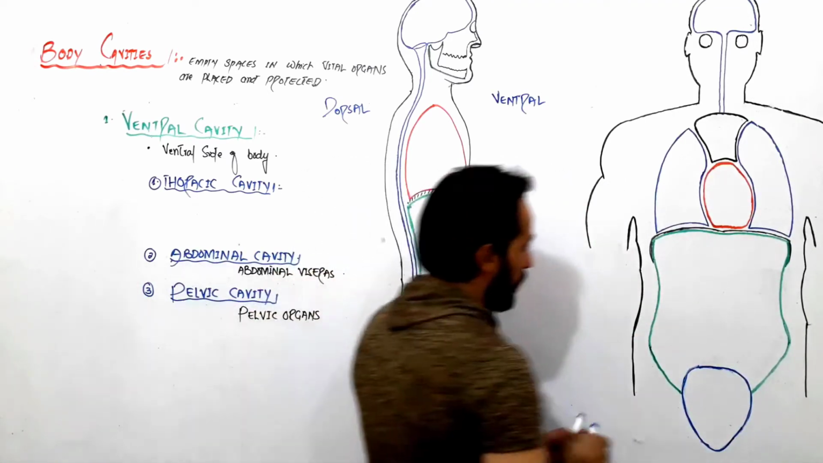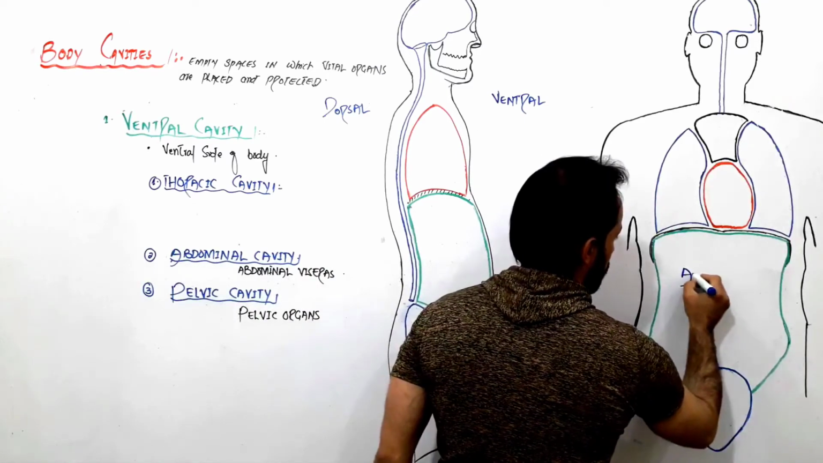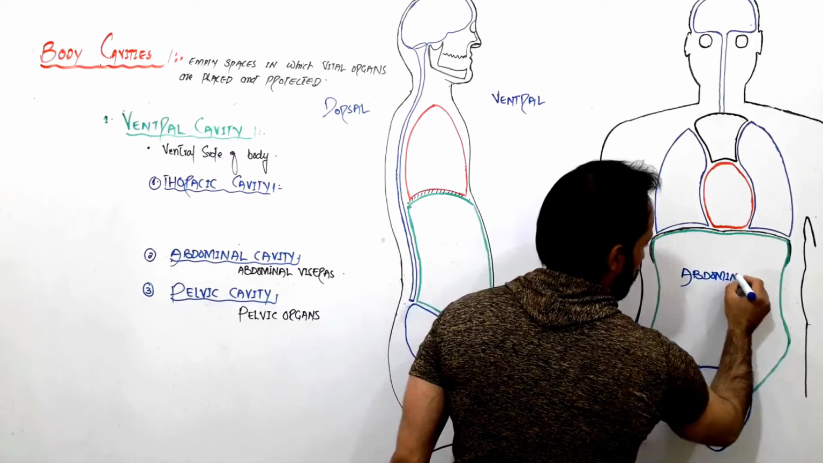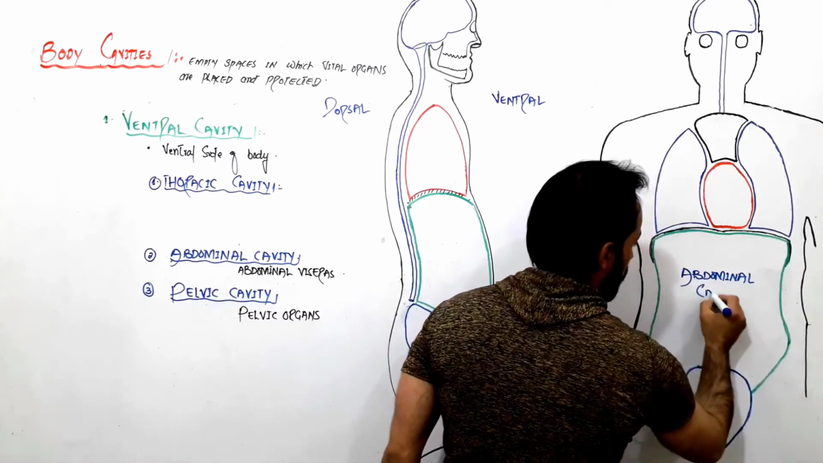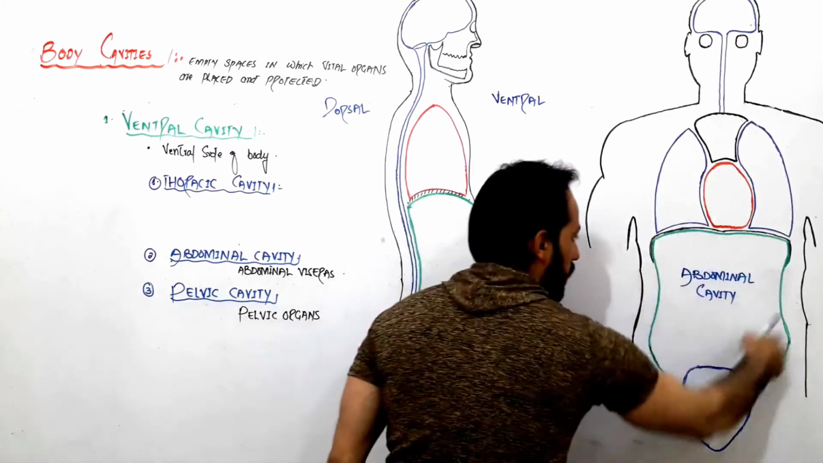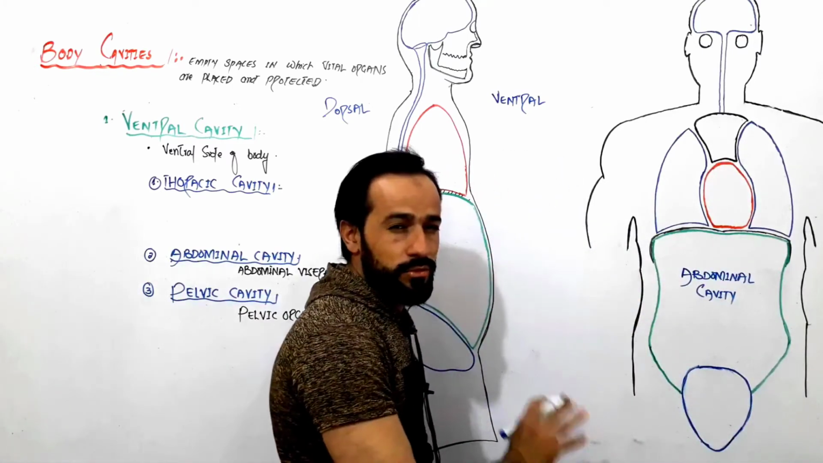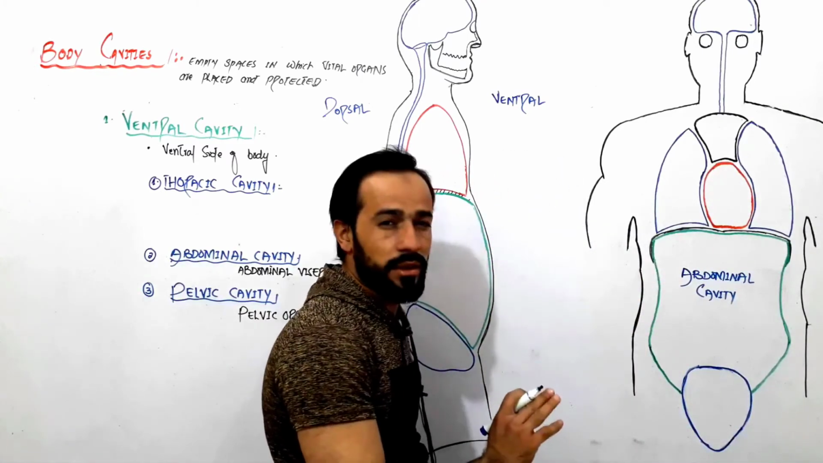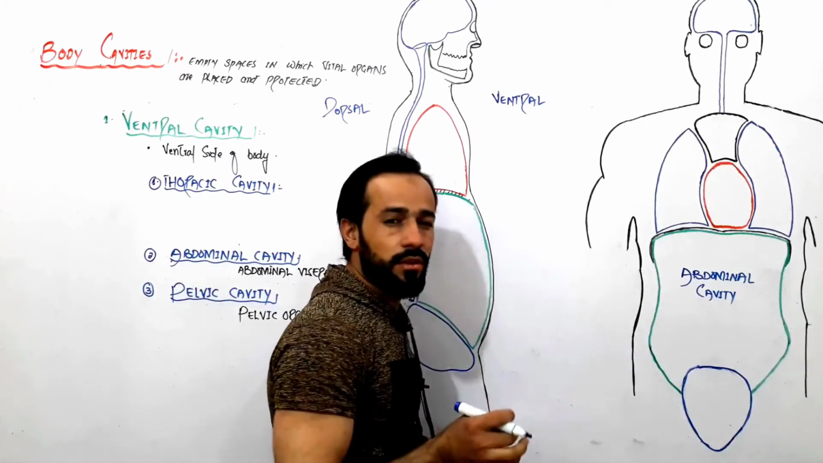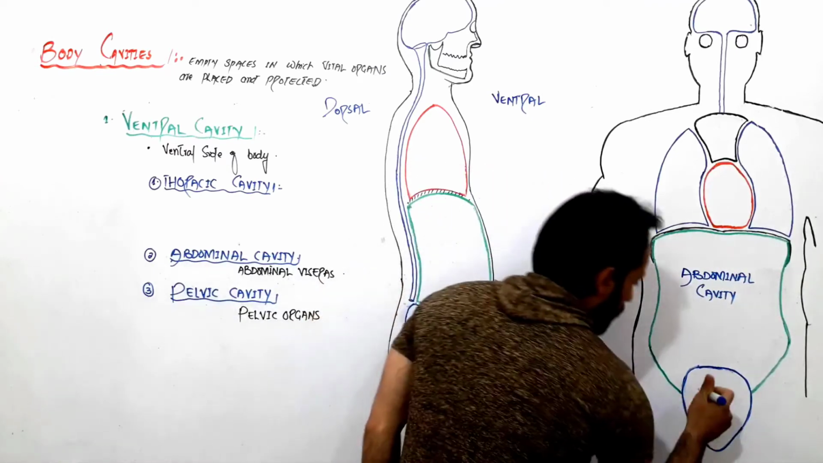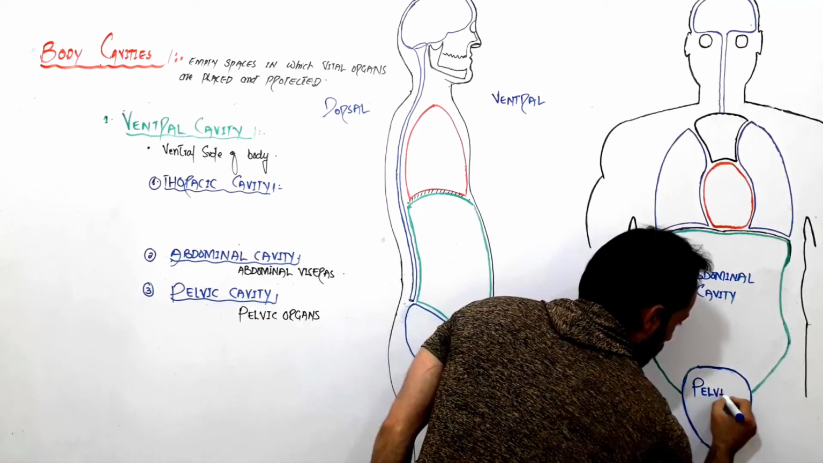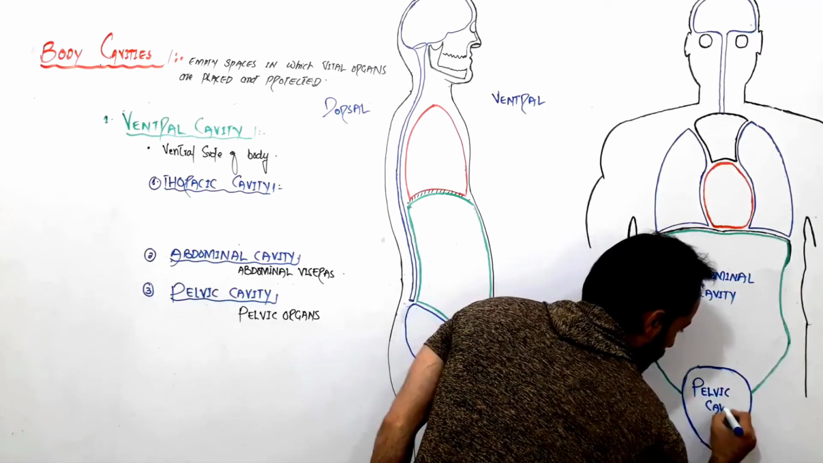So let me write their names. This is our abdominal cavity. As I told you, here are the abdominal viscera about which we will record. Don't worry, while I am classifying the abdominal quadrants and the abdominal regions, I will record about each organ. This is our pelvic cavity.